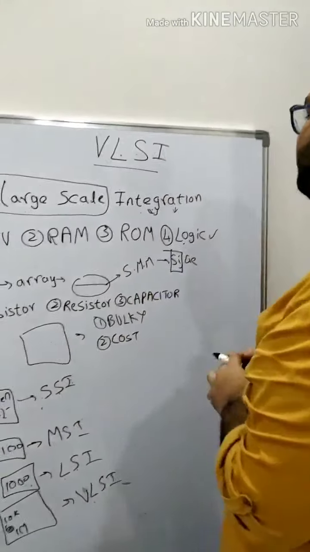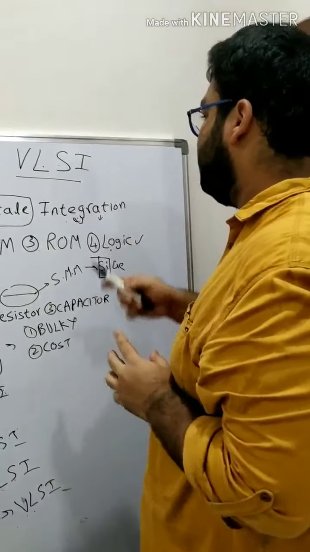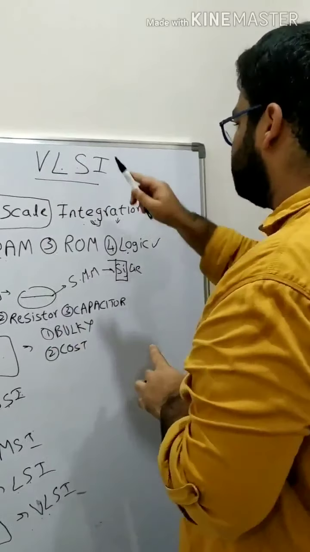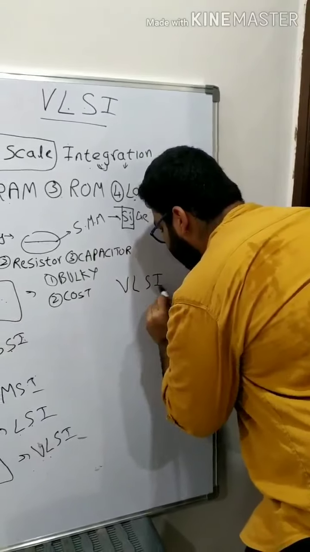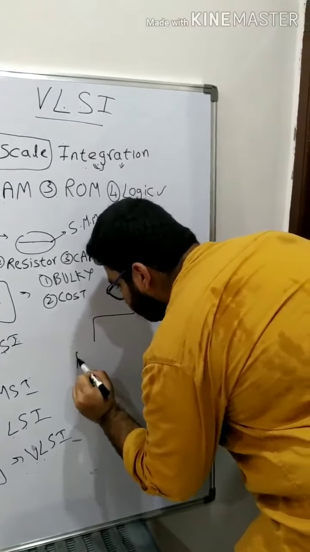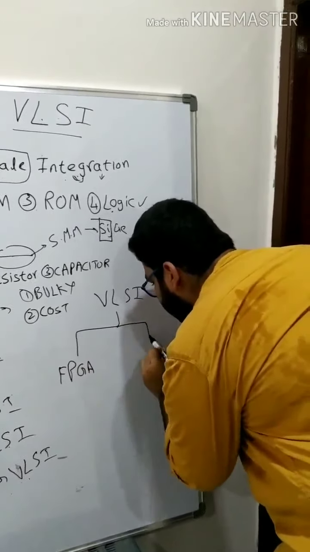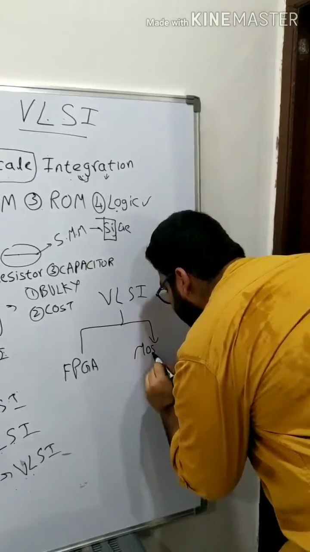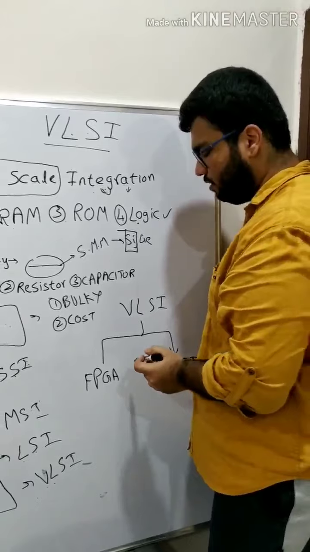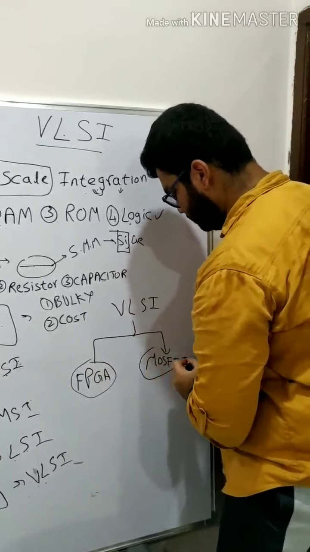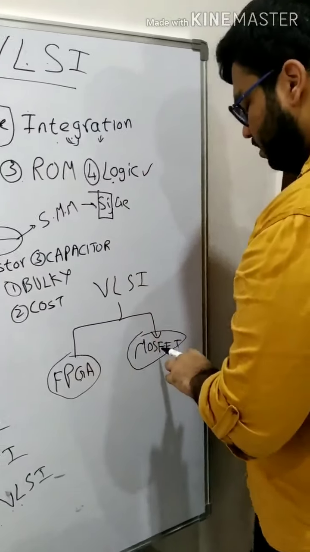So next, VLSI is basically divided into two parts. The first one is FPGA and the next one is MOSFET. We will go into these topics, FPGA and MOSFET, in further videos, where first I will cover FPGA and after that I am going to cover MOSFET.